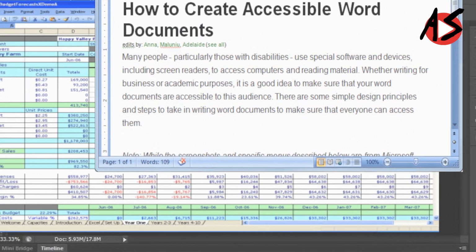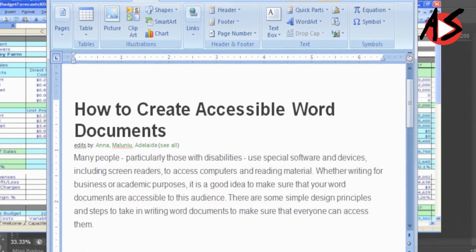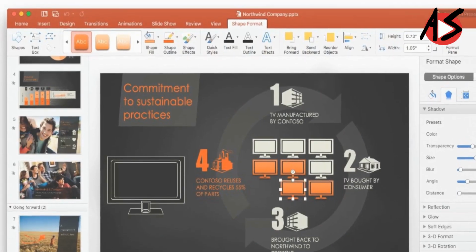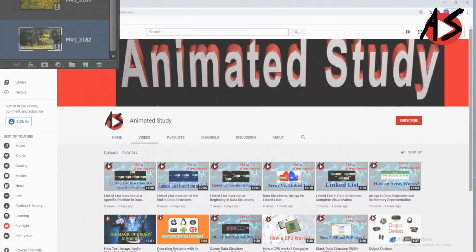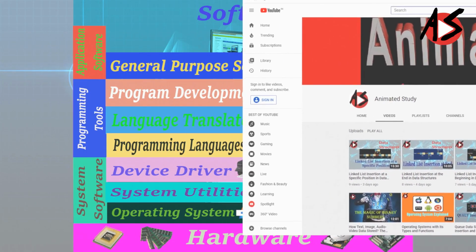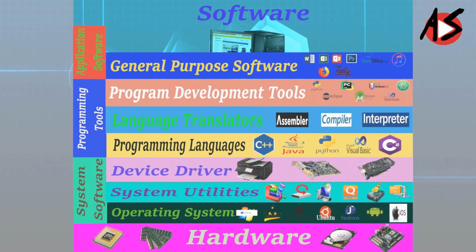For example, word processor, spreadsheet, and presentation software, Adobe Photoshop, web browser for web surfing, iTunes Media Player, Skype, Adobe Reader, etc. fall in the category of general purpose software.